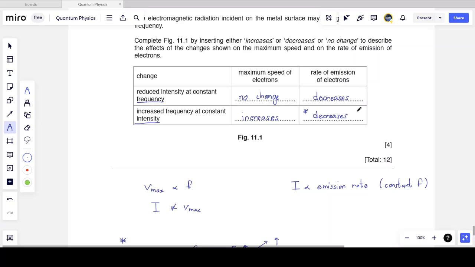You should find some explanation of this in any good textbook or any good set of notes, but I hope this clears it up. So they were easy 3 marks, but the fourth one was a little tricky. Still, the other 3 were not too difficult to determine if you understood the concepts behind the photoelectric effect.